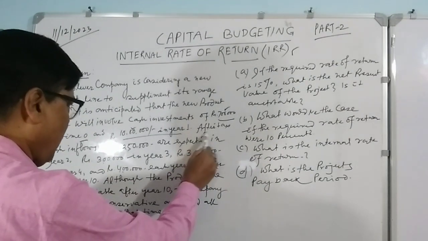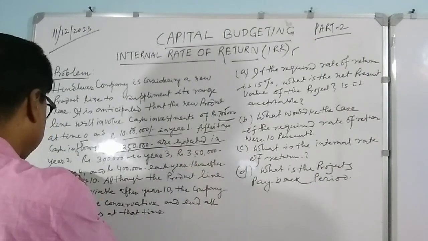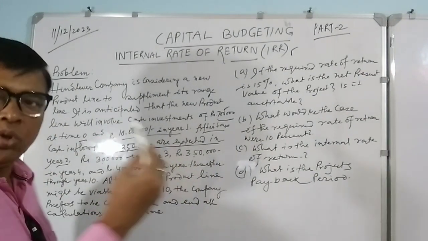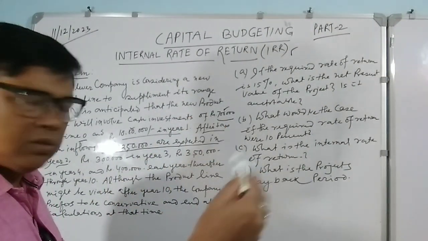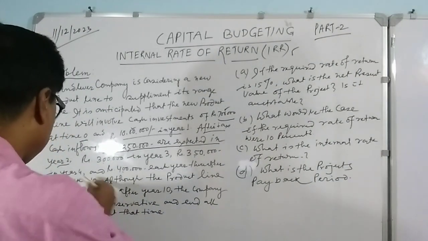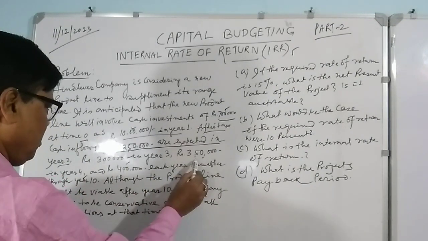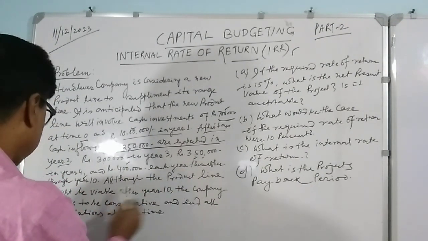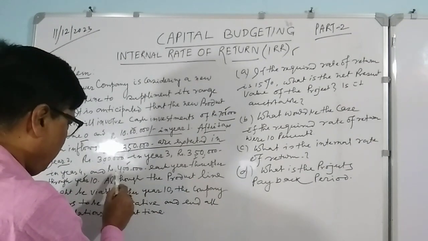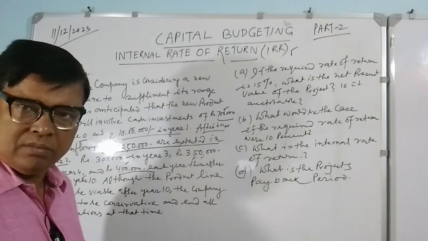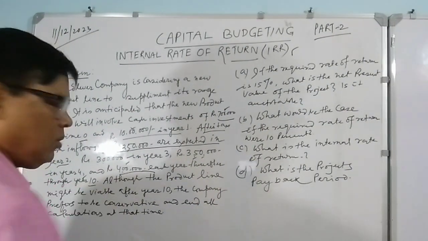It is clear. After tax cash flows of rupees 2,50,000 are expected in year 2, because year 0 and first year your investments are over, then your returns are expected to come only from the second year onwards. So second year 2,50,000, third year 3 lakhs, fourth year 3,50,000, and 4 lakhs each year thereafter. That means from the 5th year onwards, 4 lakh all the years up to the 10th year you will be getting.